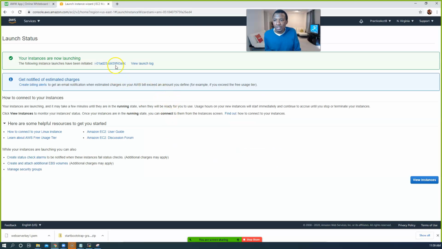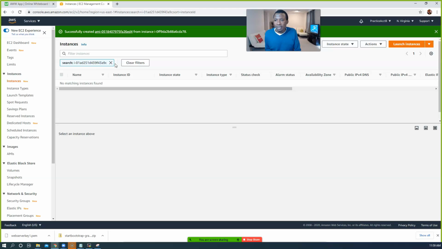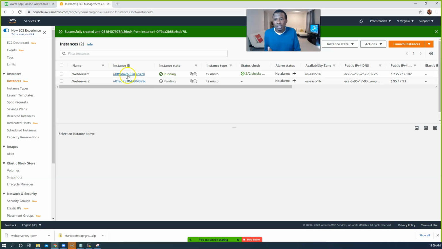Okay, now I'm going to click on launch instance, and I'm going to go to the console by clicking on the ID over there. Exit out from this. Click on this X icon to not filter by this instance we just created. Click on this X right here, to just show us all our instances.